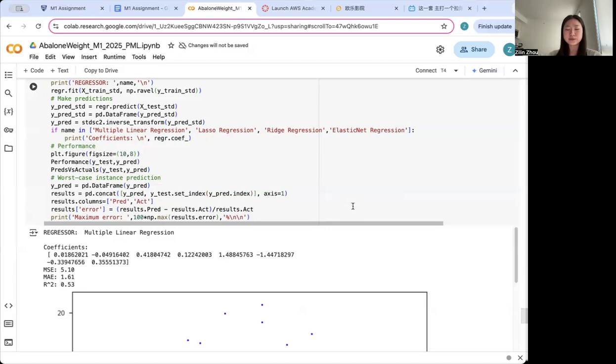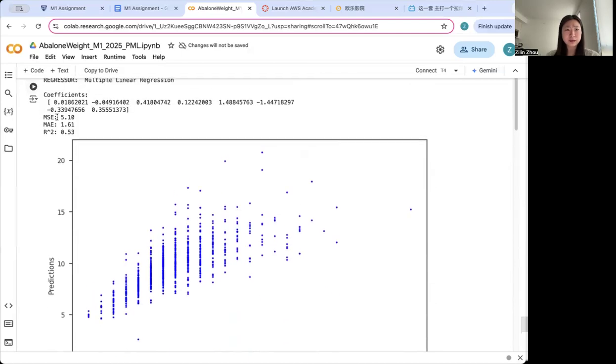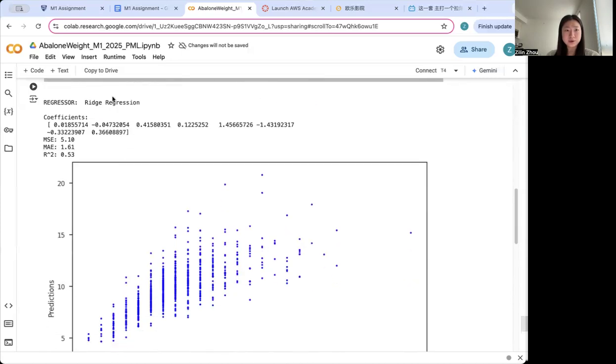As for the results, among the models tested, multilinear regression and ridge regression both achieved an R squared of 0.53 with an MSE of 5.1 and MAE of 1.61.